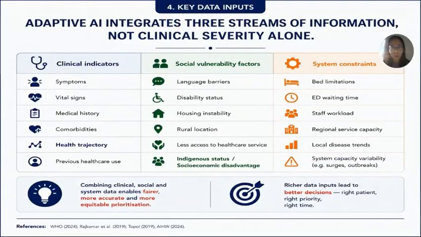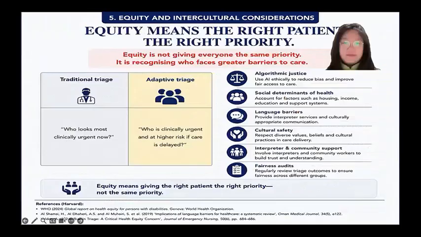Traditional triage mainly focuses on clinical severity. Our proposed adaptive AI addresses this by integrating three types of information. First, clinical indicators such as symptoms and medical history. Second, social vulnerability factors, including language barriers, housing instability, and rural location. Third, system constraints such as emergency department waiting time, bed availability, and staff workload. By combining these three streams of data, AI can make more accurate, equitable, and context-aware triage decisions.